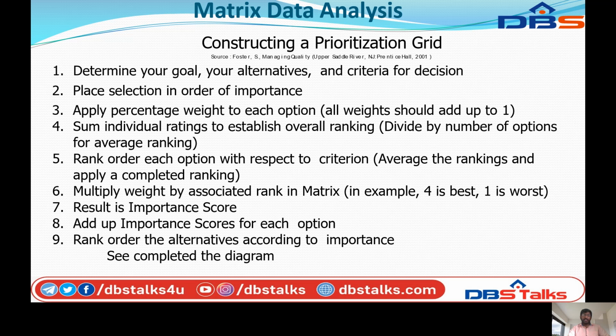Add up the importance scores for each option. Then rank order the alternatives according to the importance. The order of the rank will be arranged one by one, from the worst to the most important. Next, we can complete the diagram. You can see the completed diagram.